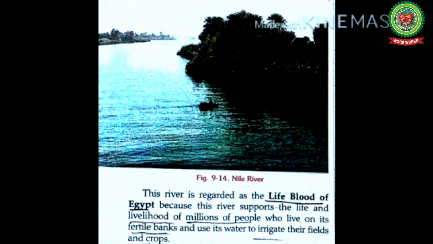So, students, why is this river called the lifeblood of Egypt? Yes, as this river supports the life and the livelihood of millions of people, and also the water of the river is used to irrigate the fields and the crops.